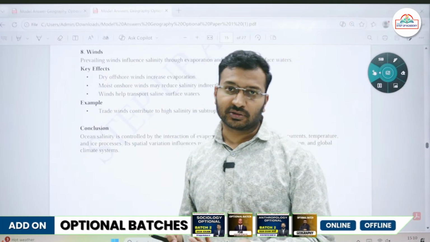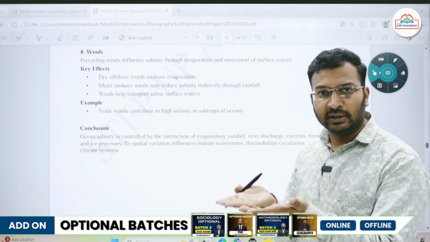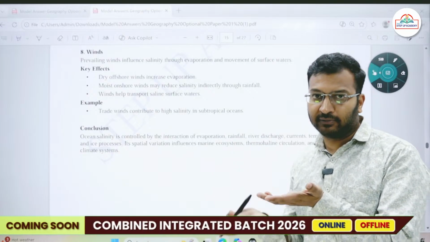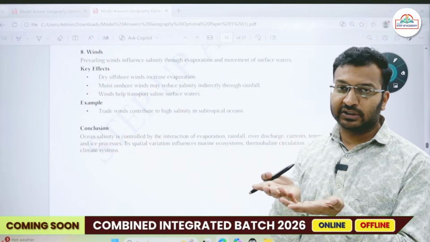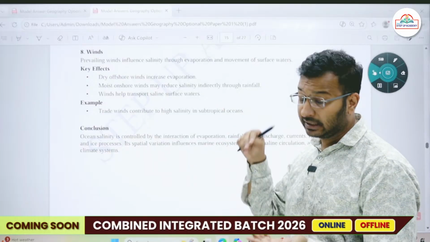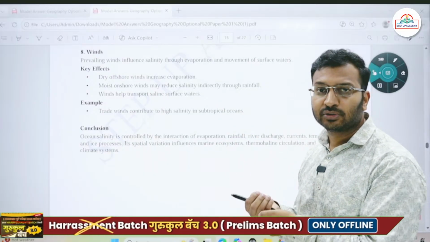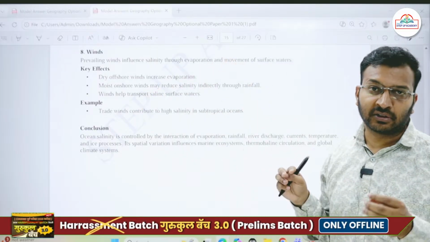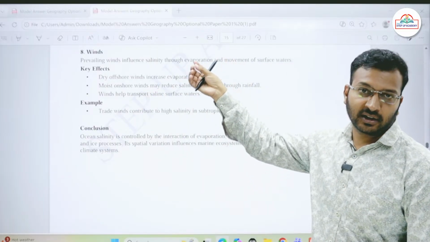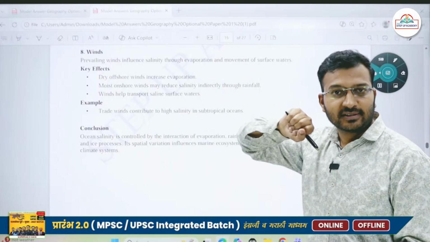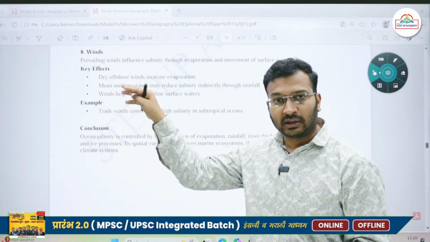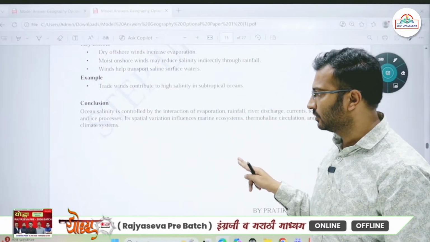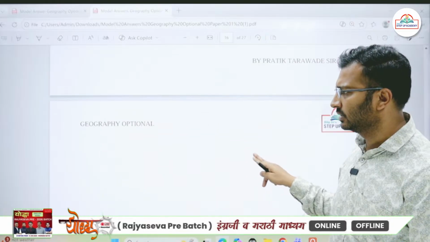So what happens because of salinity? We know the density of the water where high salinity is present is higher, so it will affect navigation, and we can utilize it for navigation. Then the use of salt, for what? For eating. Not only that, we get other minerals, and I'm not talking only about NaCl. There are a number of salts present in the seas or ocean water bodies, and the other salts are utilized as minerals. So you can write some human significance about it.